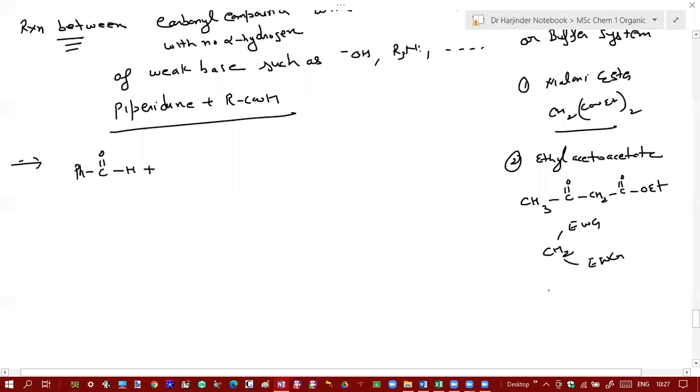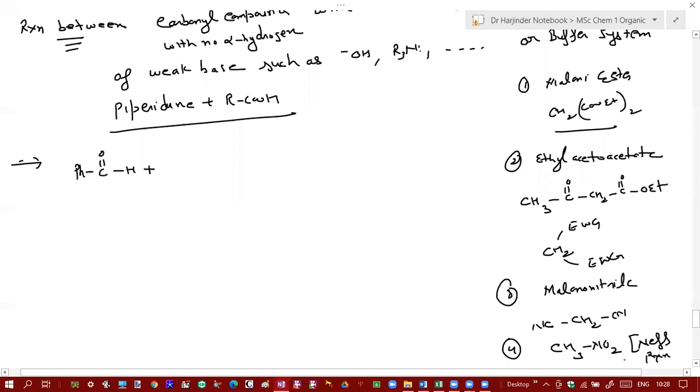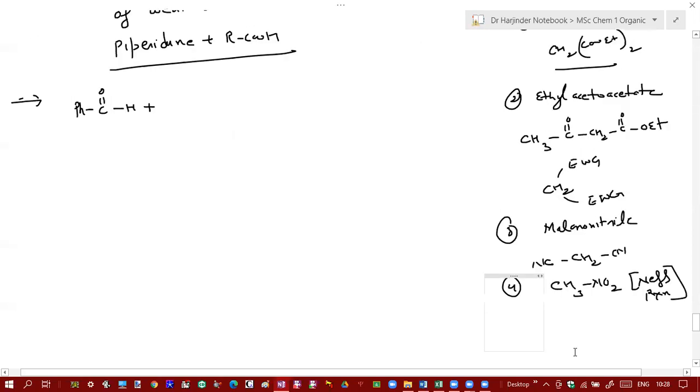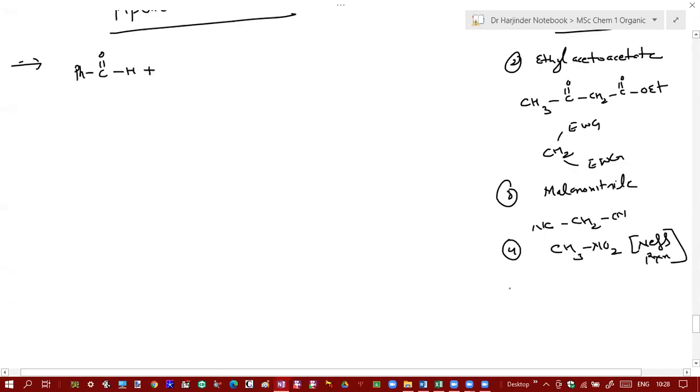Or malononitrile. What's malononitrile? This is also an active methylene compound. Nitromethane. In case of nitromethane, this reaction is called the Henry reaction. So if you take nitromethane as a nucleophile, in that case this reaction is also called the Henry reaction.